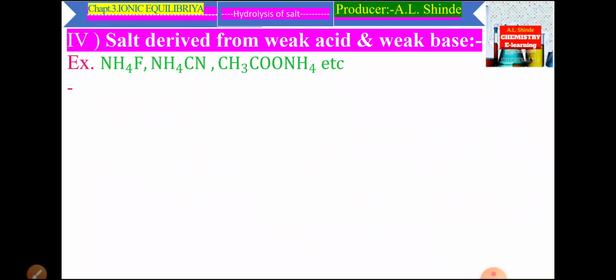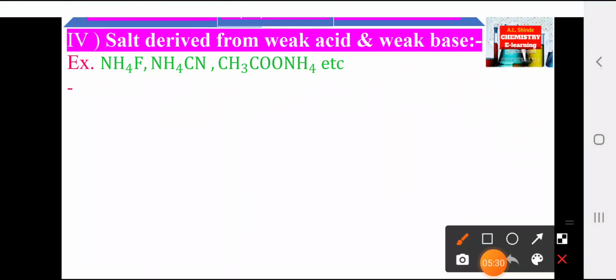For examples, NH4F, NH4CN, CH3COONH4, etc. Such type of salts are formed or derived from weak acid and weak base. Both are weak acid and weak base. Therefore, we can see any one example. So let's see one example. This NH4CN, ammonium cyanide.